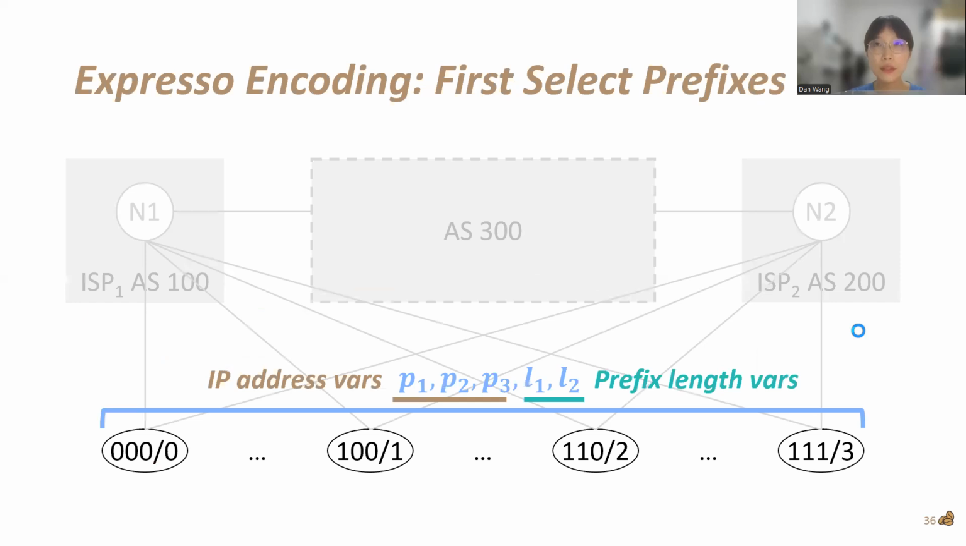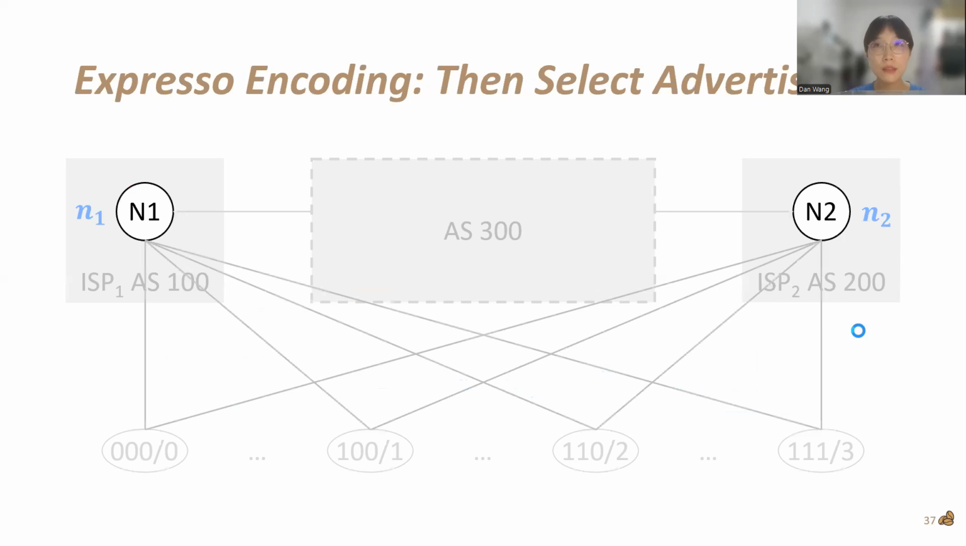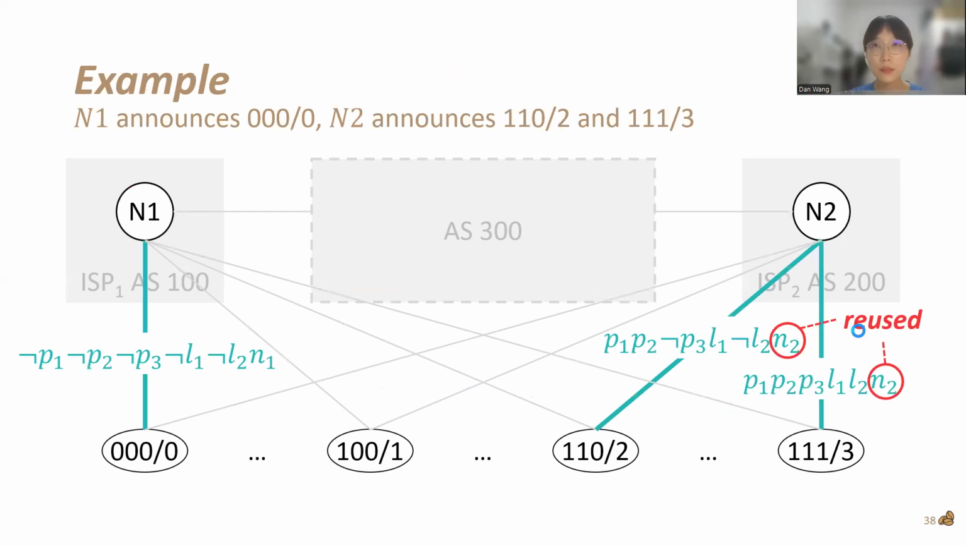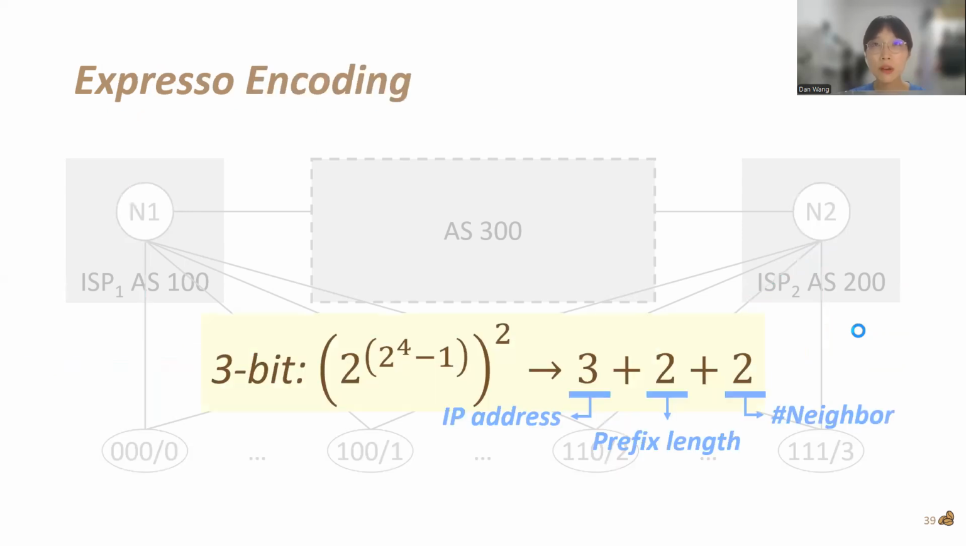Consequently, we can first use 5 variables to select prefixes, 3 for IP address variables and 2 for prefix length variables. Then we use 2 variables to select external neighbors. This way, the selected links are represented by IP address variables, prefix length variables, and external neighbor variables collectively. As shown for router N2, the reusage of its neighbor variable, lowercase n2, is enabled by prefix independency. Using this encoding, we only need 7 variables in total.